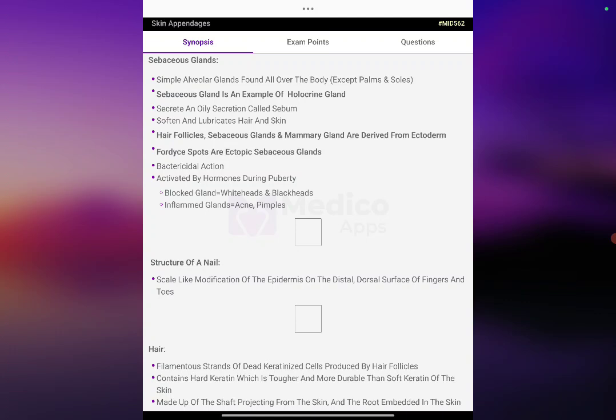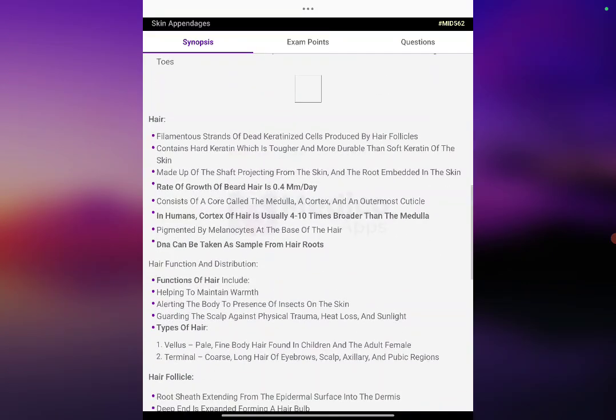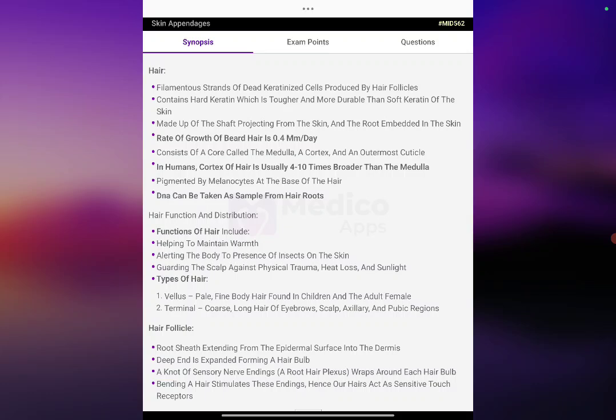Structure of a nail: a scale-like modification of the epidermis on the distal, dorsal surface of the finger and toe. Hair: strands of dead keratinized cells produced by the hair follicle. It contains hard keratin, which is tougher and more durable than the soft keratin of the skin. It is made up of the shaft projecting from the skin and the root embedded in the skin. The rate of growth of beard hair is 0.4 mm per day.